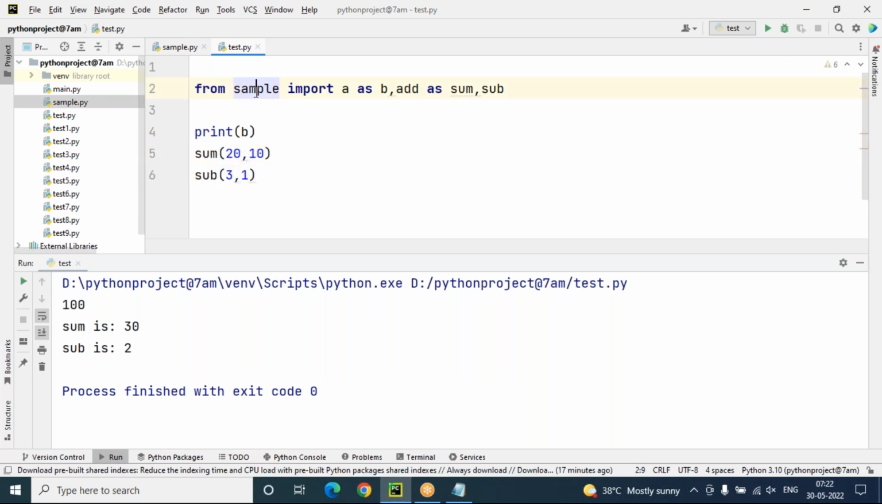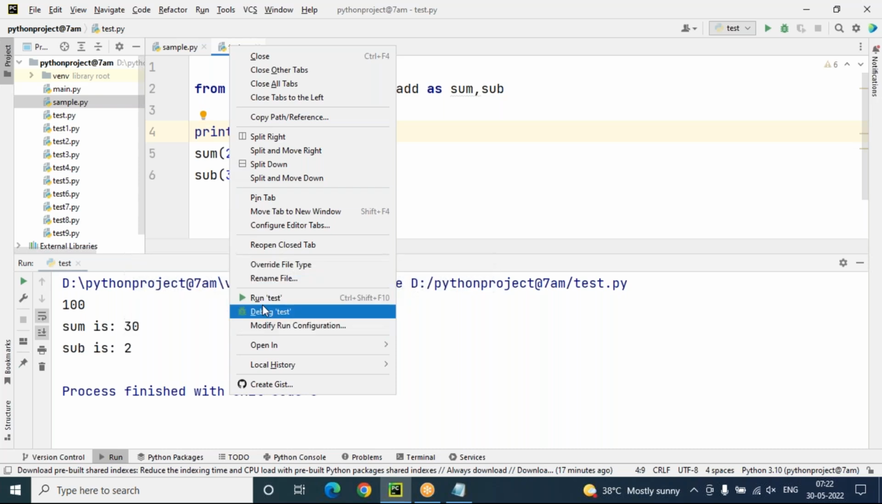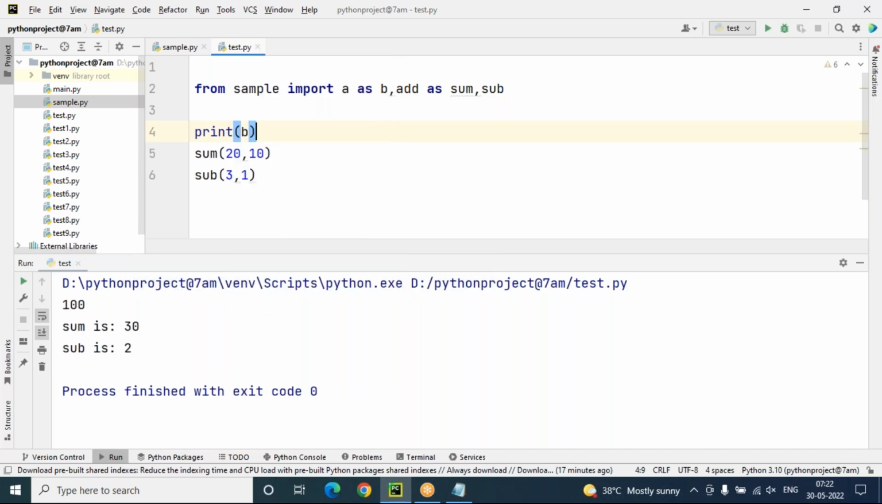So from sample import A as B, add as sum, sub is there. Sub, I'm not changing any alias name. So the alias name of A is B, the alias name of add is sum only. In place of add, we use sum. In place of A, we use B only, because alias names only will work, other names will not work. This is the case.